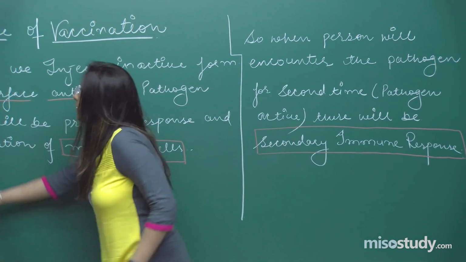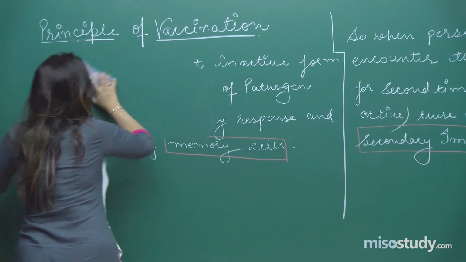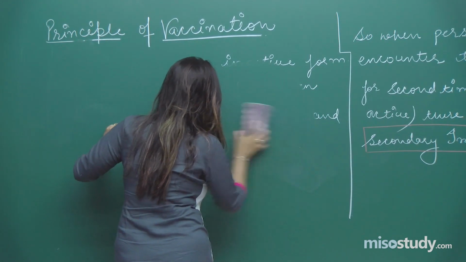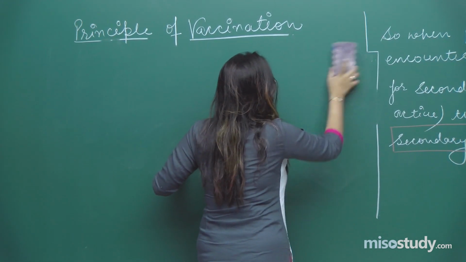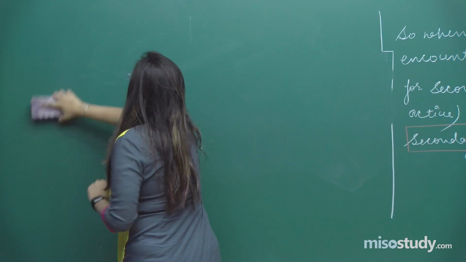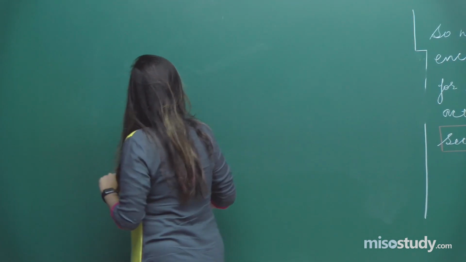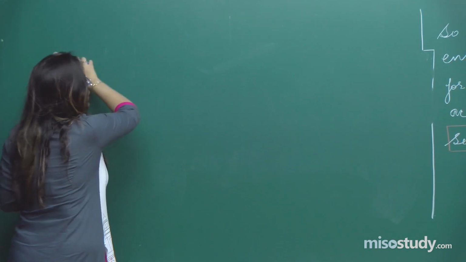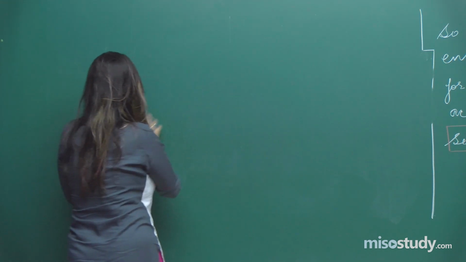Students, come at this side. Now we will be talking about different kinds of vaccines. I've already told you there are different kinds of vaccine: first generation vaccines, second generation vaccines, third generation vaccines, right? In some books only 2 generations are there, but actually there are 3 generations of vaccines.